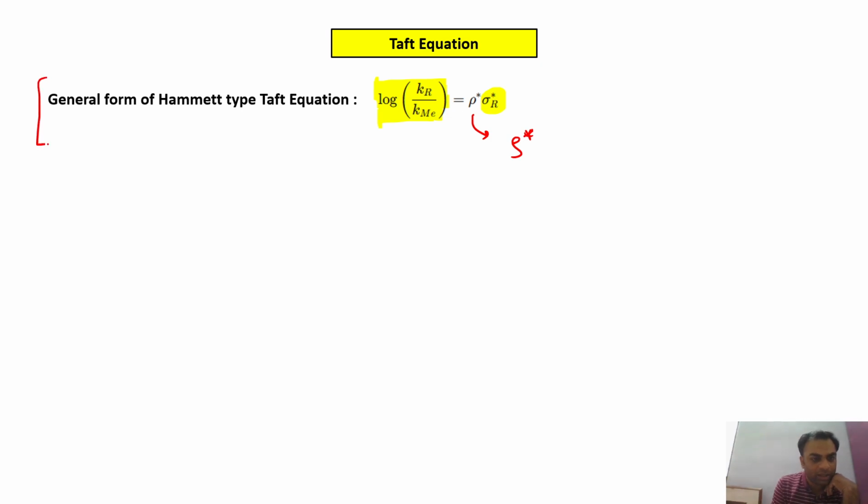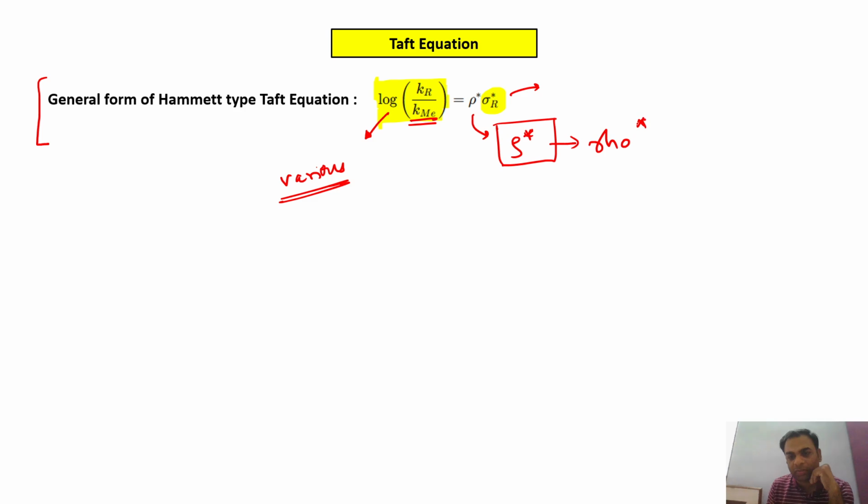I am repeating here: for any reaction other than ester hydrolysis, we have a general form of the Hammett type equation, where by kinetic measurement of the various aliphatic R groups in the standard reaction, and by having sigma star R from the previous equation, we can determine rho star for the various types of reaction. Thank you.